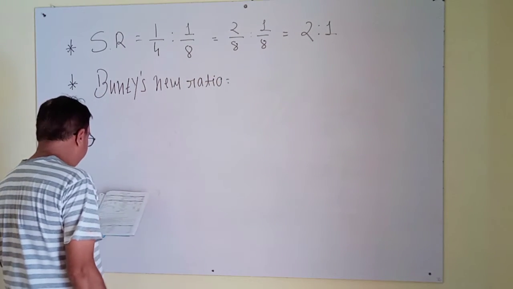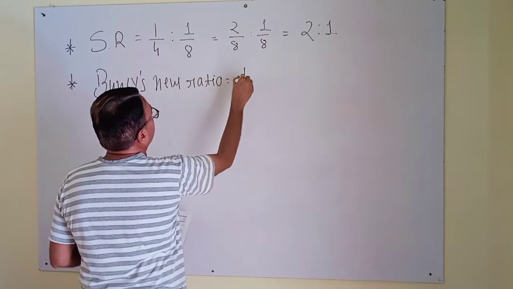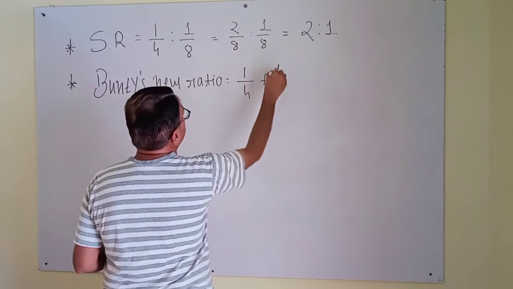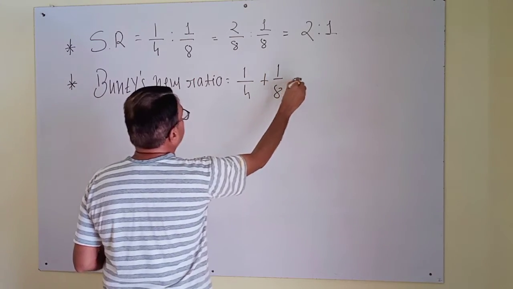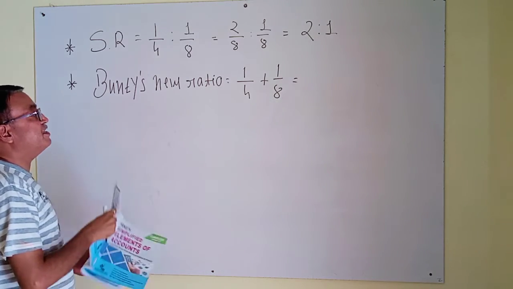Bunty will get 1/4 and 1/8 from the previous partners. The total of this is Bunty's ratio.